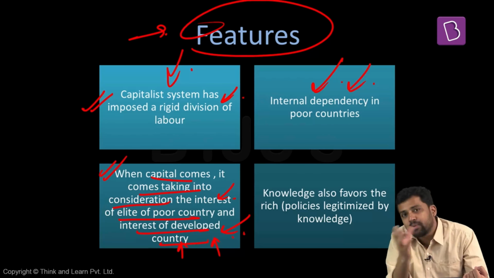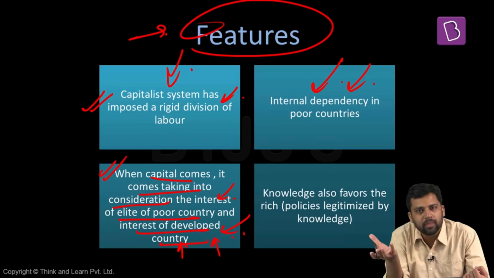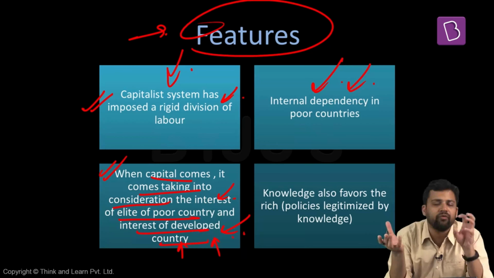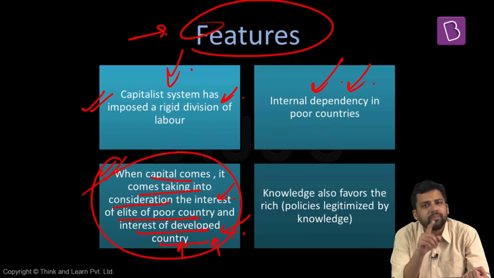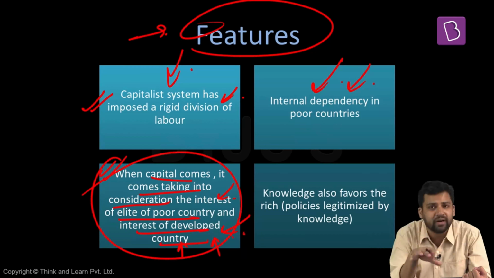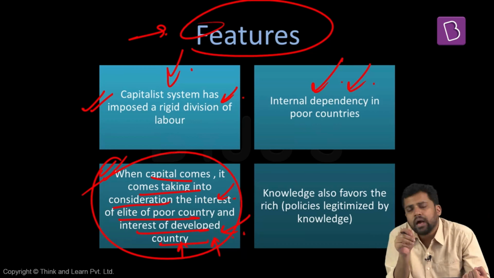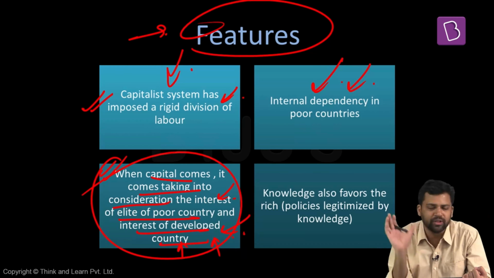Sometimes under aid, you might be provided some technology, but these technologies are generally obsolete technology. So while the advanced economies will be focusing on higher technology, we will be working with obsolete technology. So again, there will always be this difference. So when capital comes, the developed countries definitely get the benefit out of it, and within the same developing or underdeveloped country, there will be some elite sections who are definitely going to pocket the benefits. Not everyone will get the benefits.